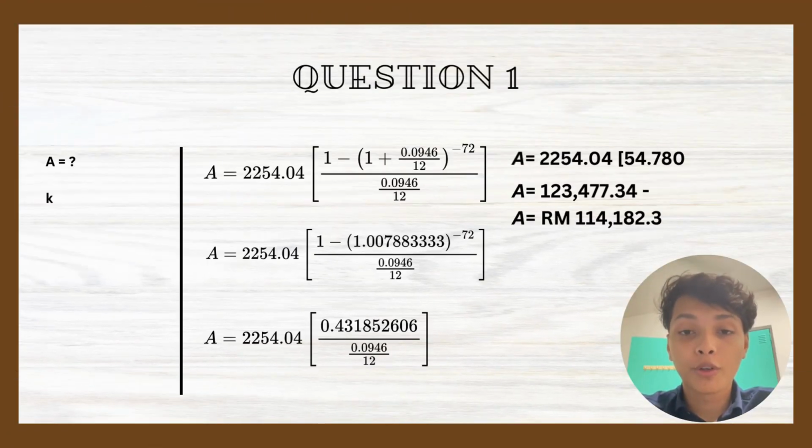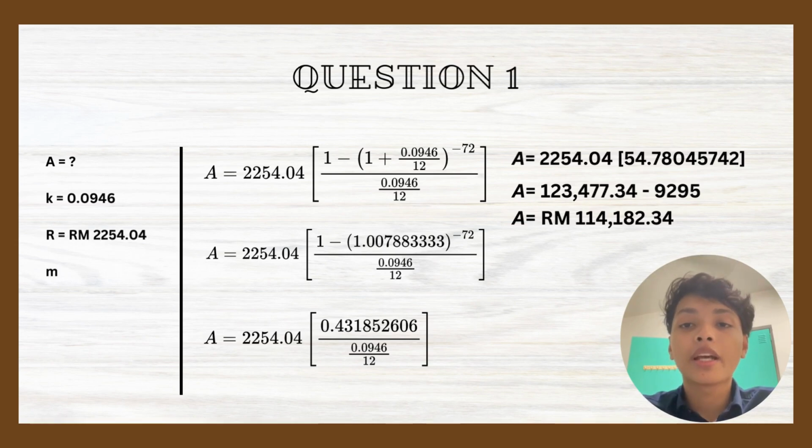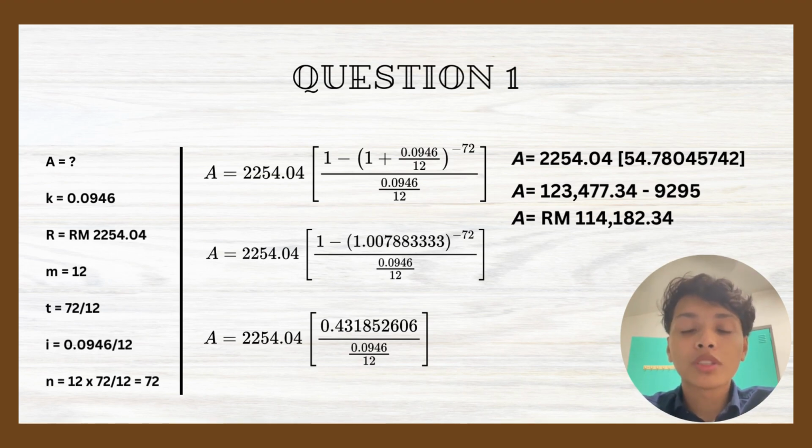This is question 1 for chapter 4. For A, we don't know yet, and K equals 0.0946 for the interest rate, and R equals RM2,254.04, M equal to 12, T equal to 72 divided by 12, I equal to 0.0946 divided by 12, and N equal to 12 times 72 divided by 12, which gives the answer 72 for N. So, for the calculation, we use the formula A equal R, open bracket 1 minus, open bracket 1 plus I, close the bracket, negative power of N,